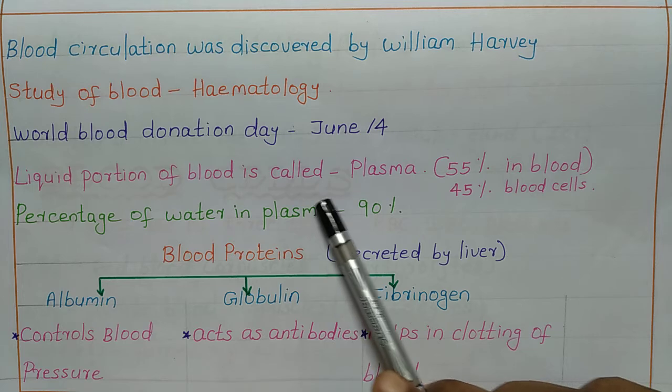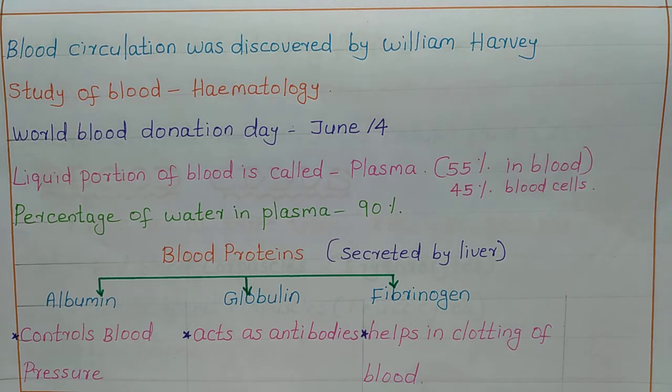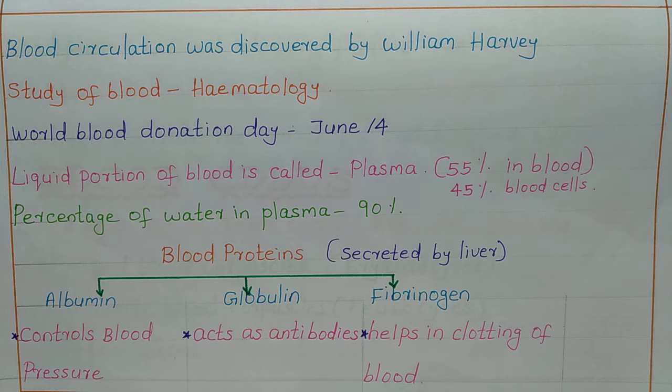Liquid portion of blood is called plasma, and 55% of plasma is present in blood. 55% of plasma is there in blood and 45% of blood cells are there in blood.